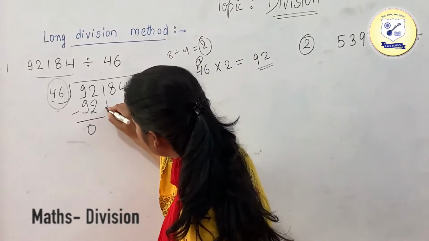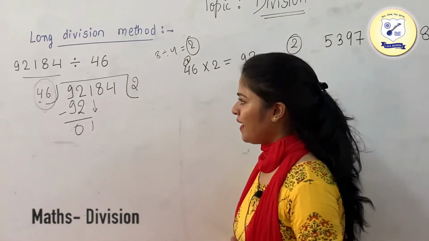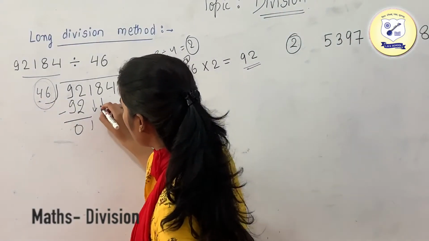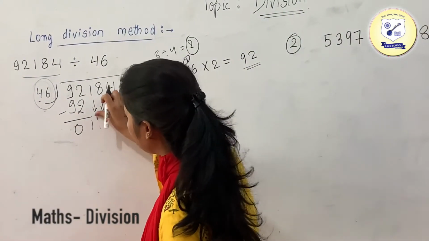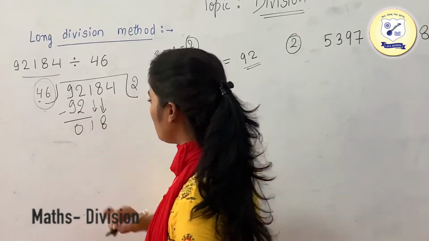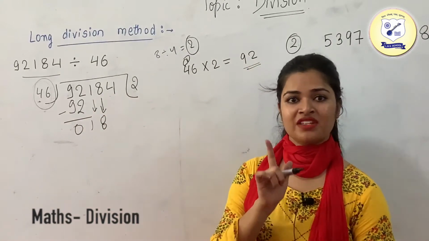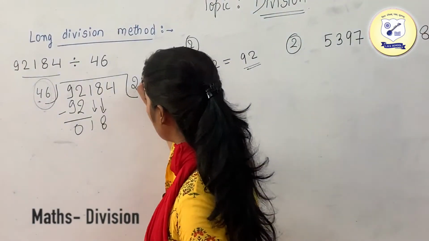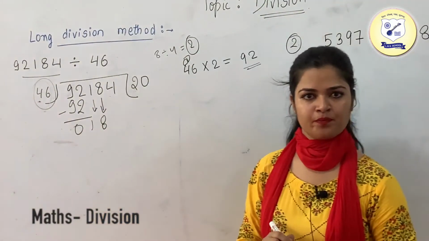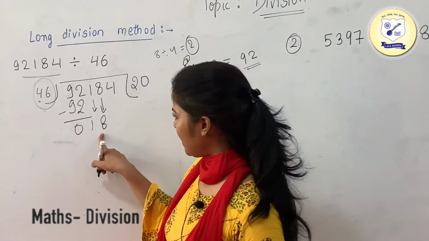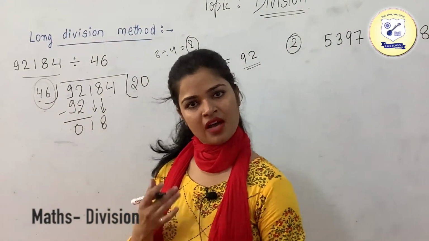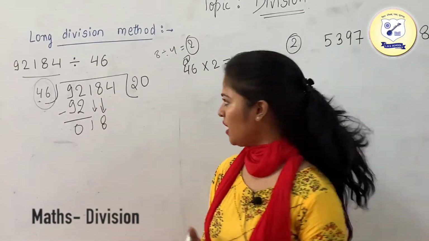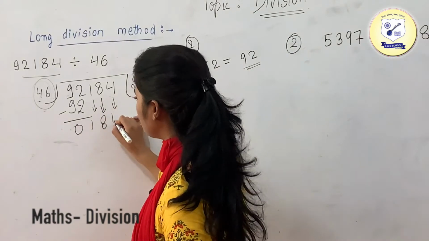Now just take the next number, which is your 1. As you can see, this 1 is lesser than 46. So what we are going to do is take the next number also, which is your 8. Okay, now as I have told you, if in the same step we are taking two numbers simultaneously, then we will put a 0. Now we are having 18 and we need to divide it with 46. Again we are having a number which is lesser than 46, so we cannot divide it. Okay, so now we need to take the next number also.